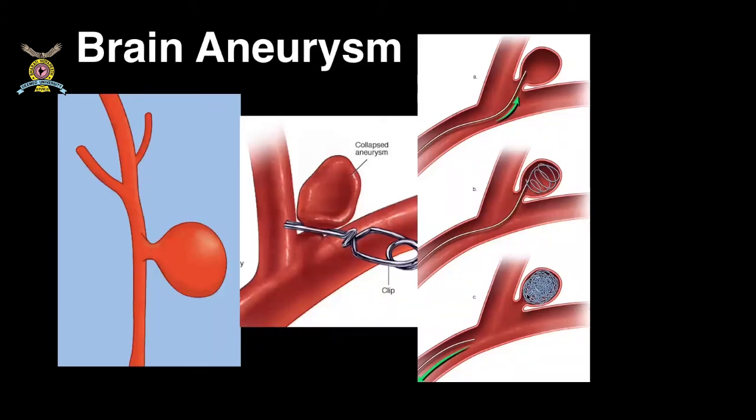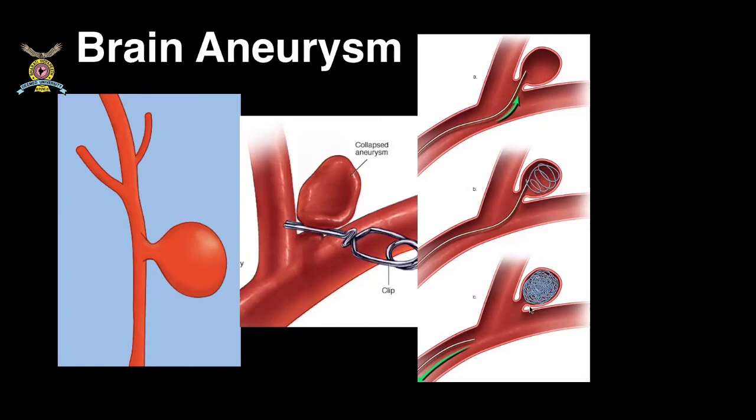titanium-based coils. The purpose of these coils is to promote the formation of thrombus in such a way that thrombus will form only inside the aneurysm. It will not go into the normal brain circulation. That will be actually an artificial thrombus.